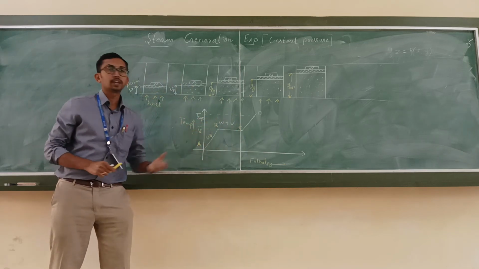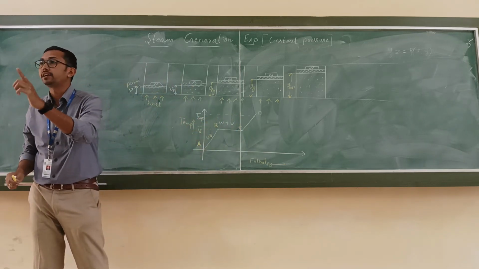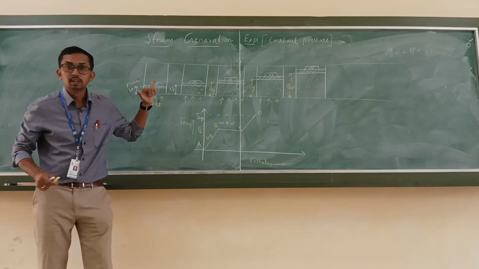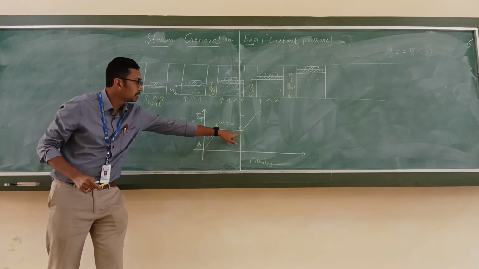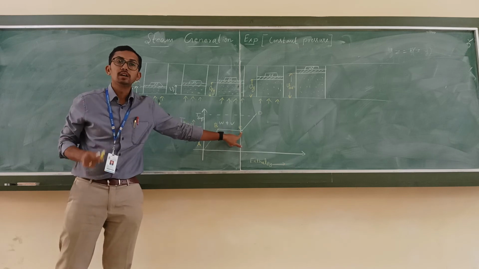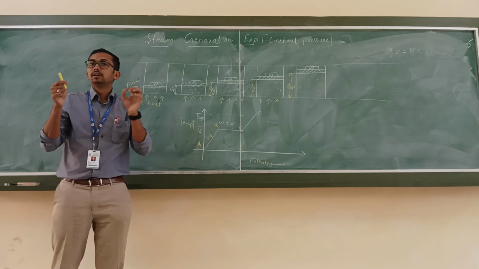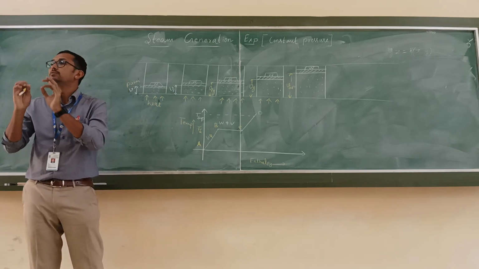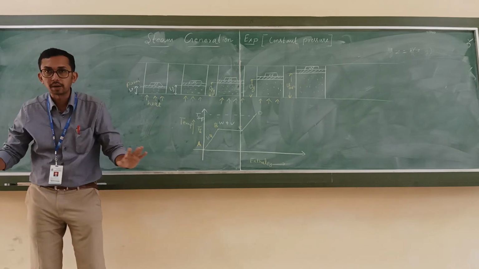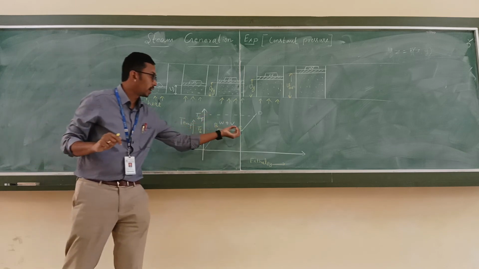This combination we are going to call wet steam. Wet steam. At point C, the steam is called what? Dry steam. What is the meaning of dry steam? The steam which does not have any water particles. So that is called dry steam.